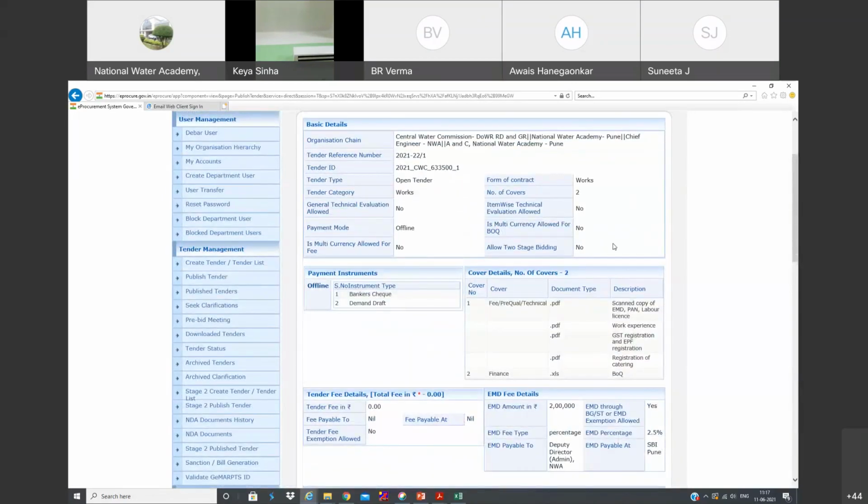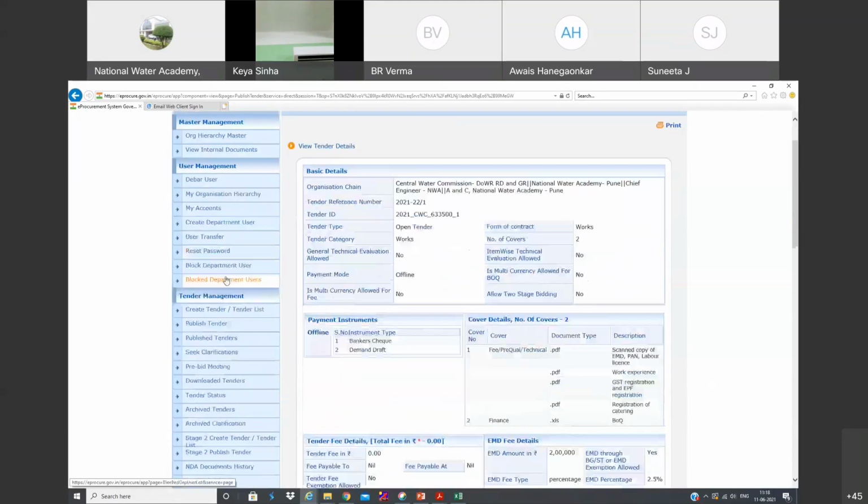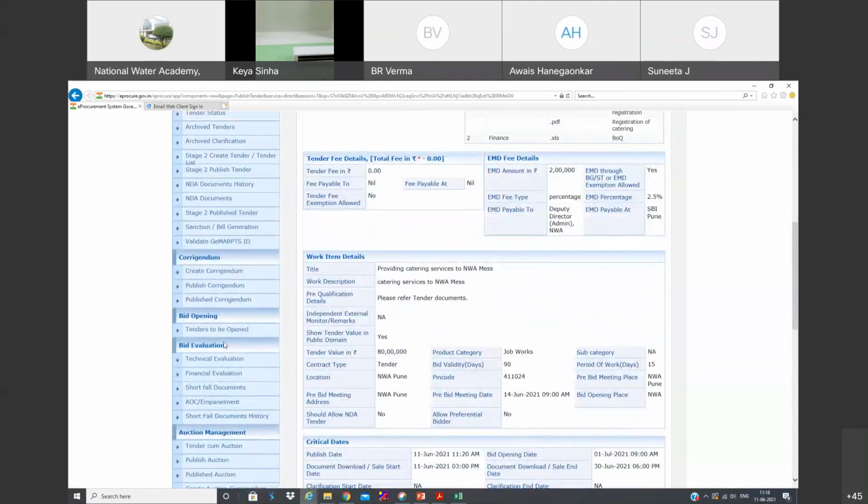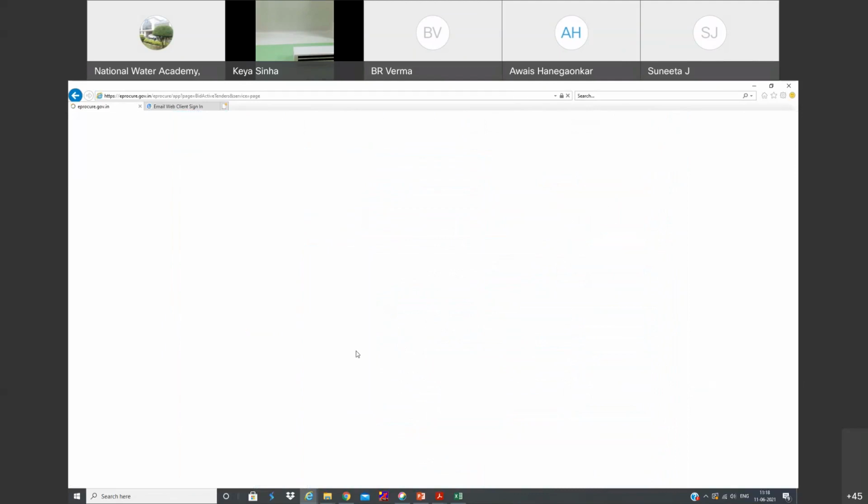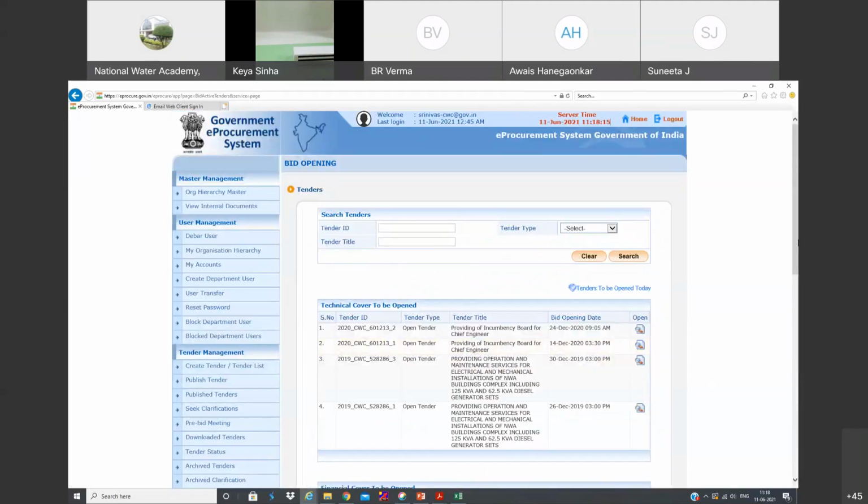So this is how we need to float or publish a tender on the CPP portal. After due time is over, let's say time has come to open the bids after 10 or 15 days, whatever time frame you have kept. Once the bids are received, go directly to tenders to be opened. Of course, there are some old tenders here. These were not opened due to some issues. These are old tenders, not the present tender. So I'll click this one.